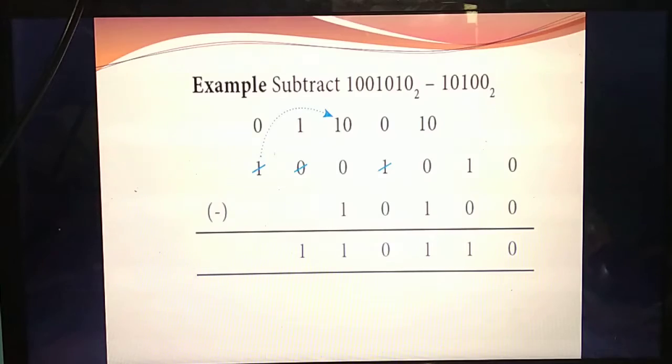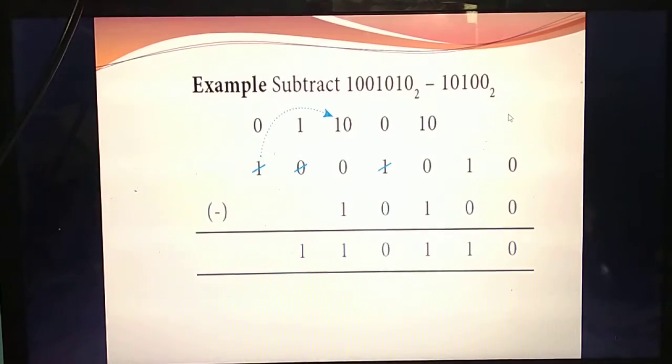Okay, listen. They asked to subtract numbers. This example also you should write in your computer notebook. Please write everything I asked you to write in your notebook. Don't forget. If there is time at the end, I'll give you time to write, otherwise you should write at home. Subtract 1 0 0 1 0 1 0 minus 1 0 1 0 0. You should write the sum with some space between the two numbers, then only it is easy for you to subtract.